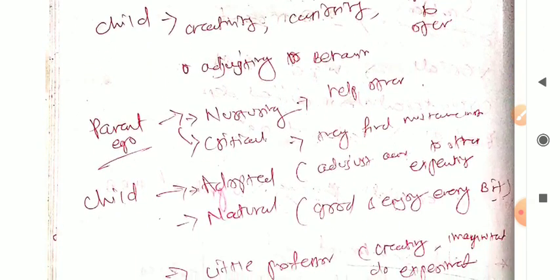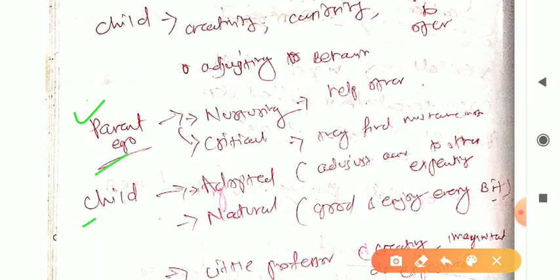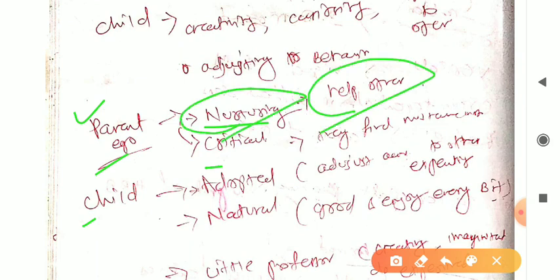So next one is parent ego and child ego. What is the parent ego? That is nurturing and critical. If the person has a nurturing parent ego, that means he is helping others, helping in nature. Critical means they will find misconduct.